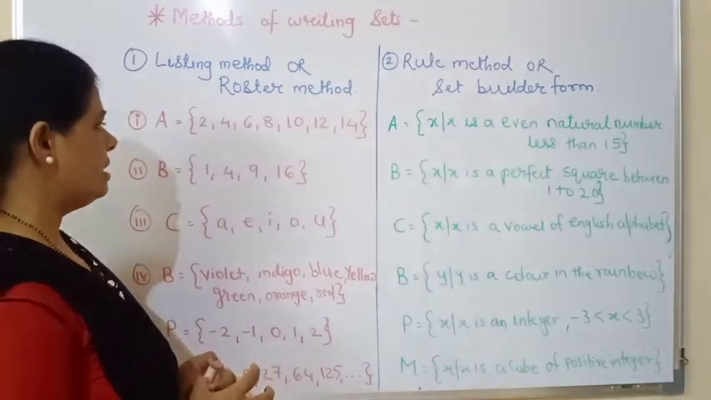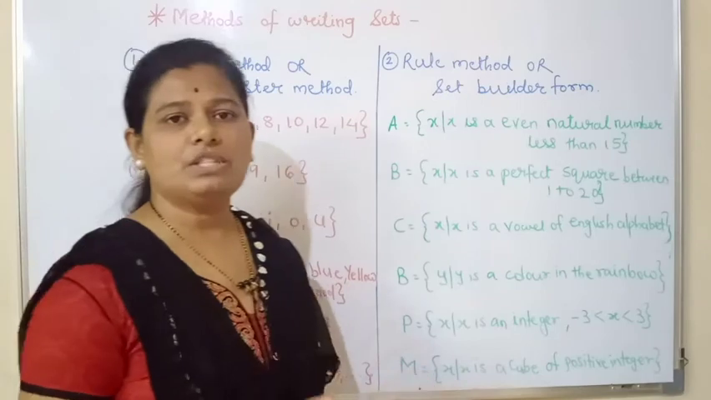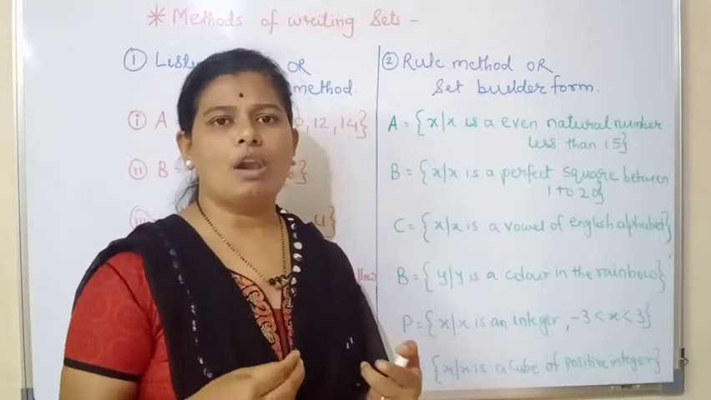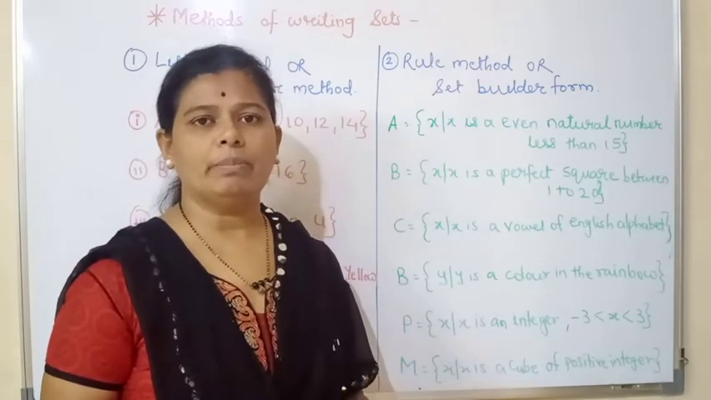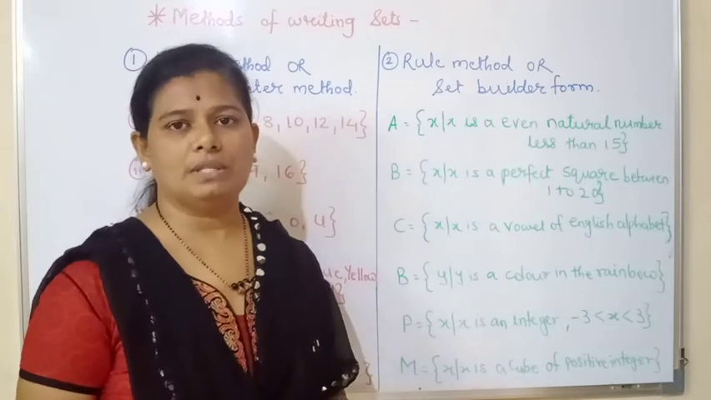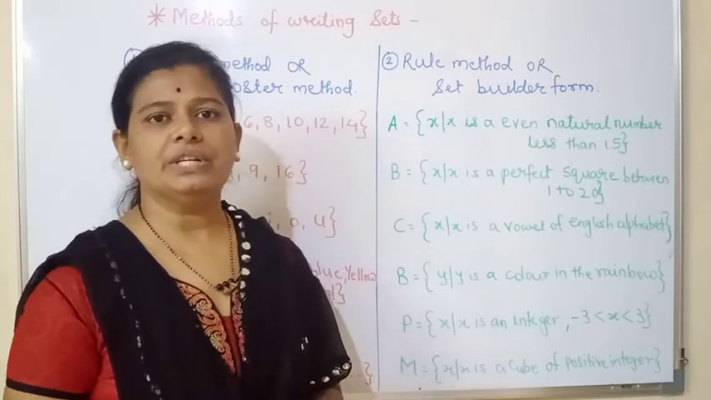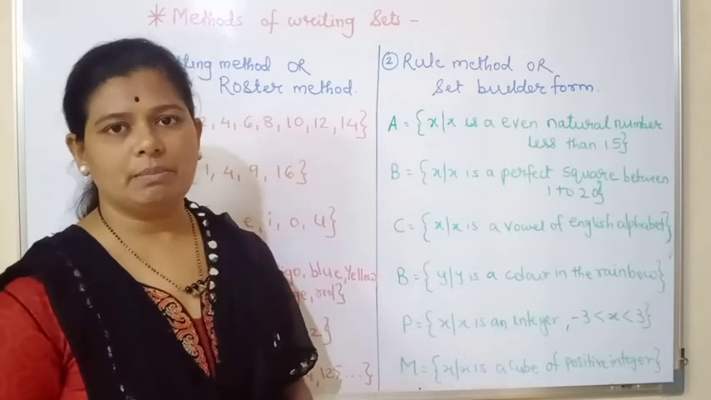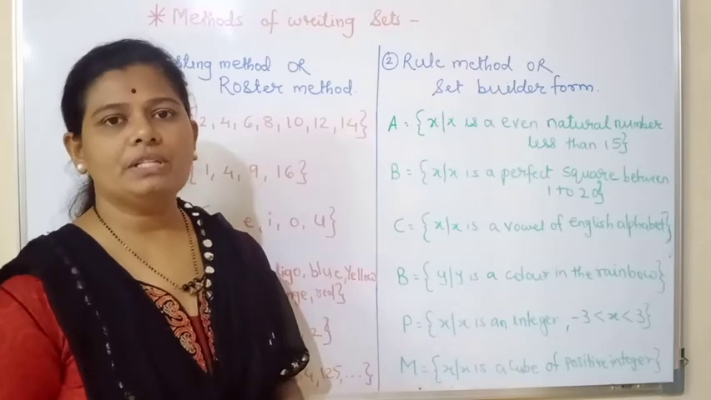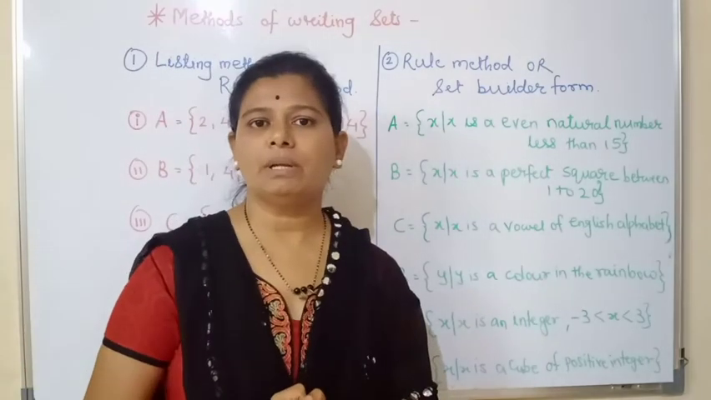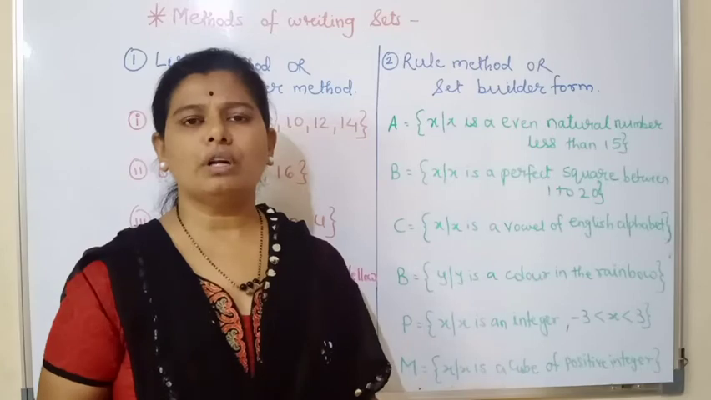Next thing is that in the listing method, the digits or alphabets or words, whatever it may be, are written only once. No repetition of the digits is seen in the listing method. Next, the fourth point regarding the listing method is that the order is not important.